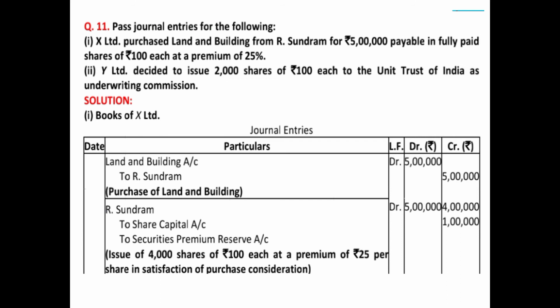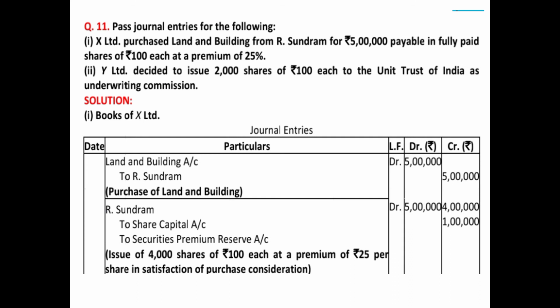So we'll credit the share capital account with 4 lakh, and the remaining amount of premium which is issued, that is 25 rupees on 4,000 shares, that is 1 lakh, it will be credited to a separate account as securities premium reserve account. So these are the entries in the books of X Limited in the first case.